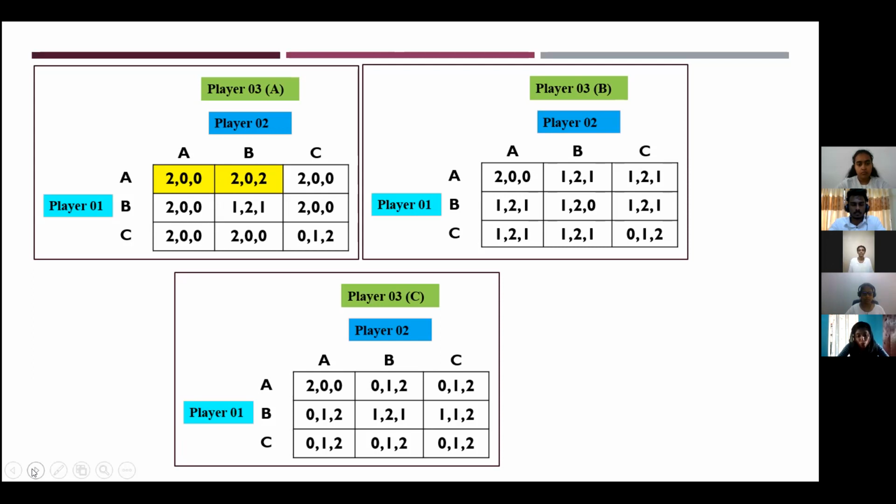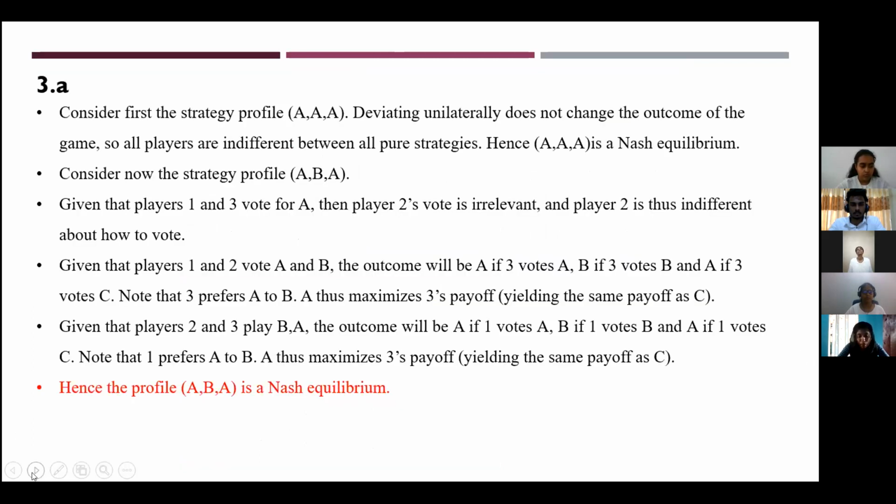Given that players 2 and 3 play B and A, the outcome will be A if 1 votes A, A if 1 votes B, and A if 1 votes C. Note that 1 prefers A to B. A thus maximizes 1's payoff. Hence the profile A, B, A is a Nash equilibrium.